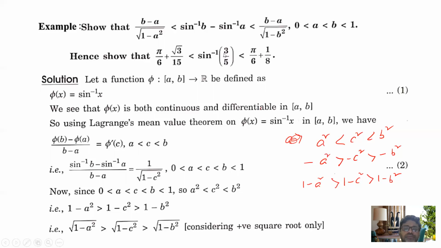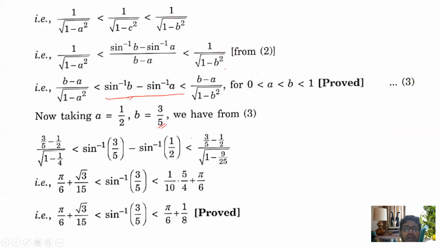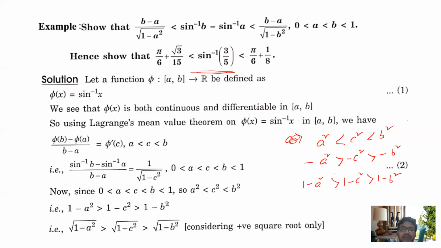Now from here it is clear that b is equal to 5 by 3. But what is a? If I check from the last line and write it here, that is pi by 6, root 3 by 15 less than sine inverse 3 by 5 less than pi by 6, less than 1 by 8.